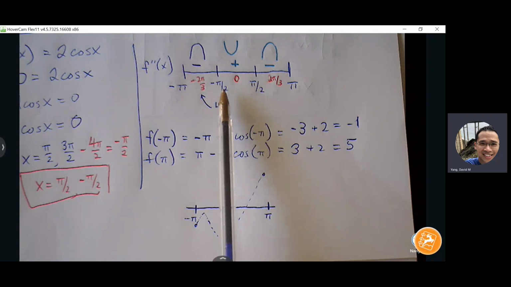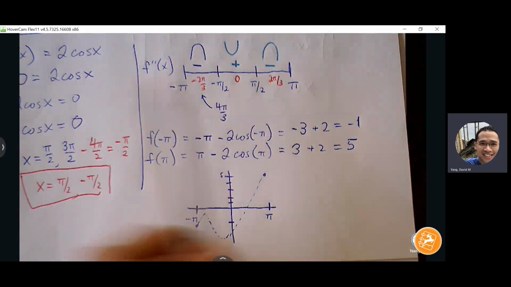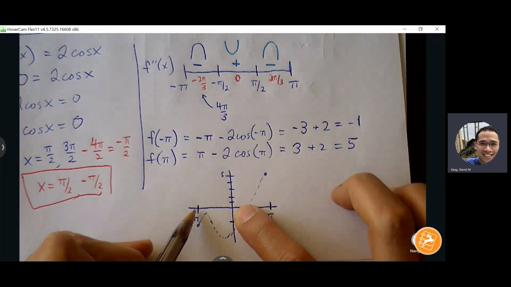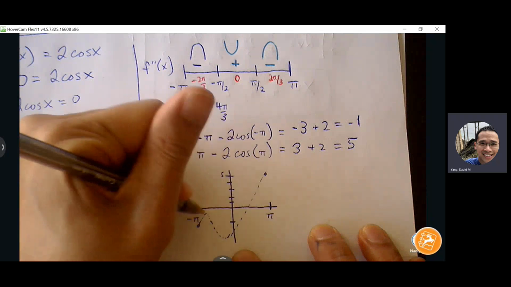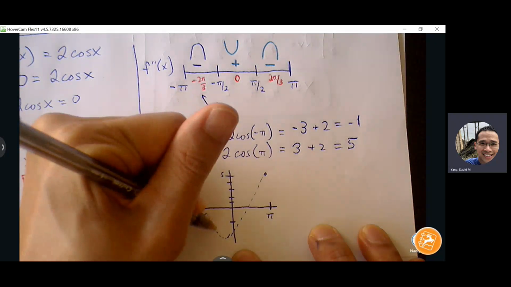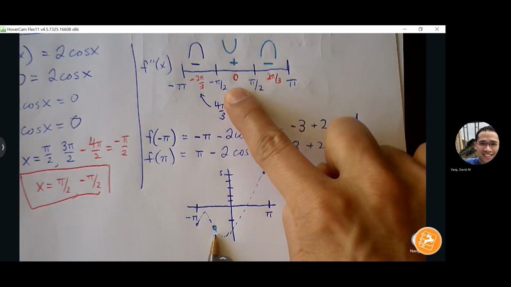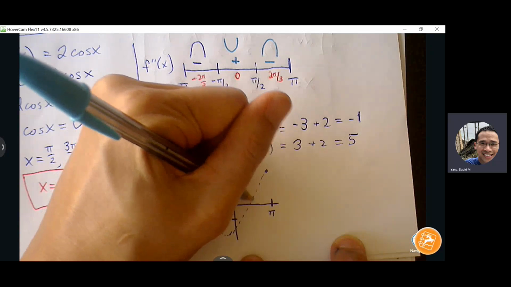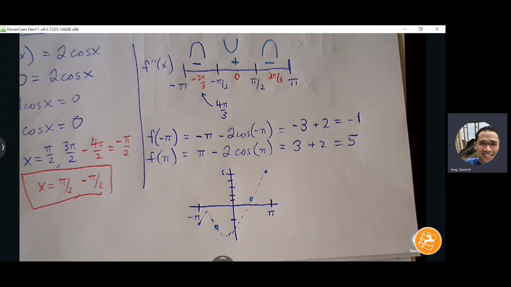I know there's 2 points of inflection. Again, the ordered pair, not too concerned about it, but I'm just going to estimate where my graph is going to land. -pi over 2 is going to be somewhere between negative pi and 0, so I'll pick a point halfway between 0 and -pi and highlight it. That's where I want my point of inflection to live. And at pi over 2, there's also another point of inflection. I'll pick a point between 0 and pi, highlight that point, and now I'm just going to connect the dots with the appropriate curvature.